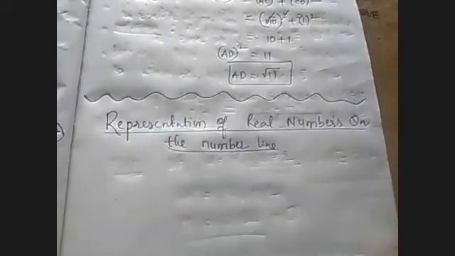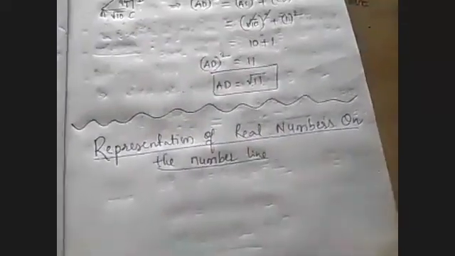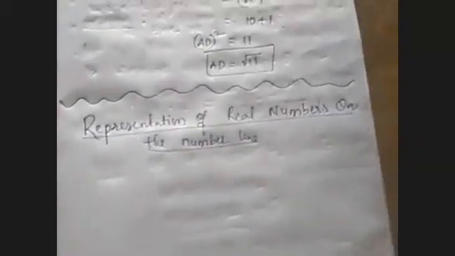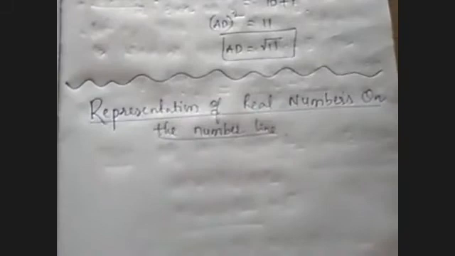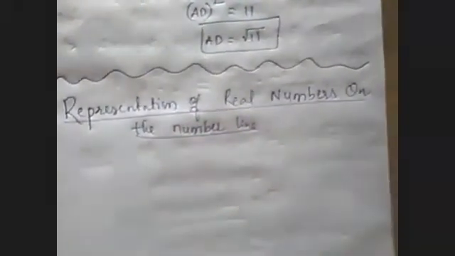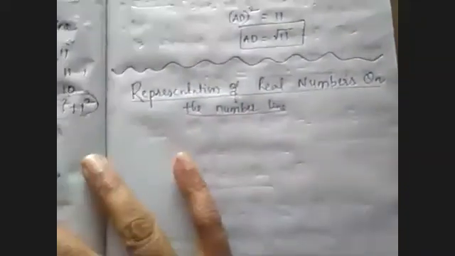Someone asked about prime factorization, but I'm not able to understand that question. Please post your question once again, madam. Let us see this question topic: representation of real numbers on the number line. So this is the topic of today's class.